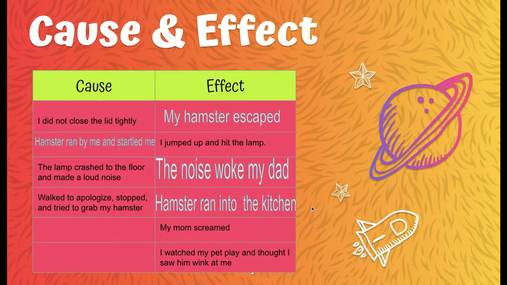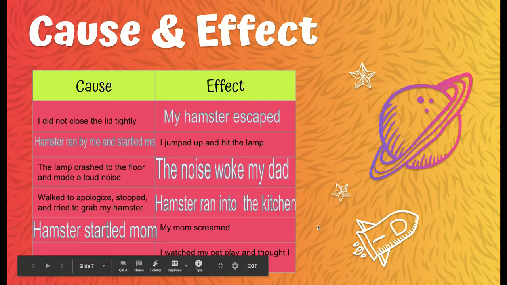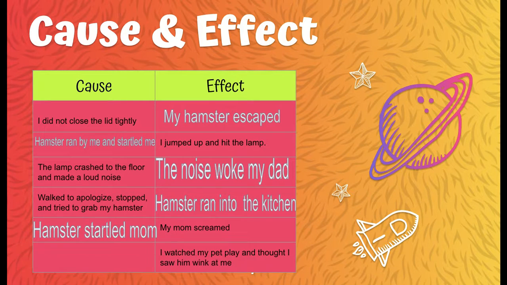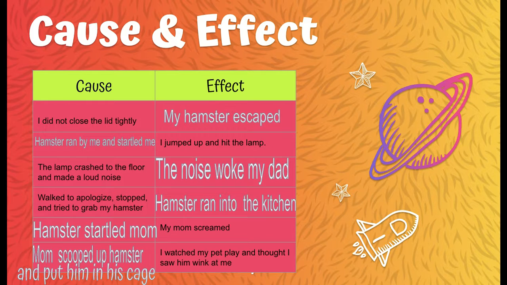The effect: the mom screamed. What caused the mom to scream? The fact that the hamster startled her because he had ran into the kitchen. The effect: I watched my pet play and thought, I saw him wink at me. What caused him to think that? The fact that his mom scooped up the hamster in the colander and put him in his cage. So as you can see, we don't always have those signal words to help us, but we can always think what happened and what caused it to happen.